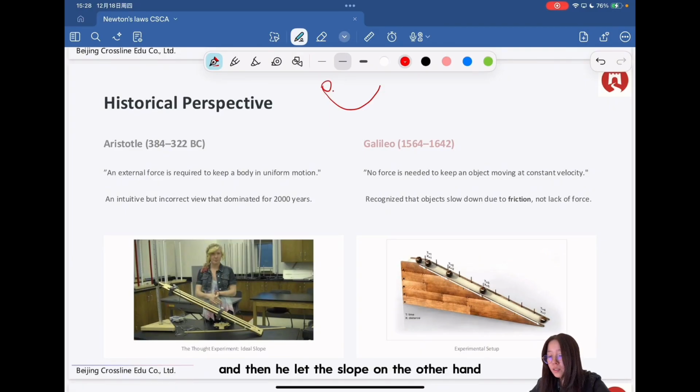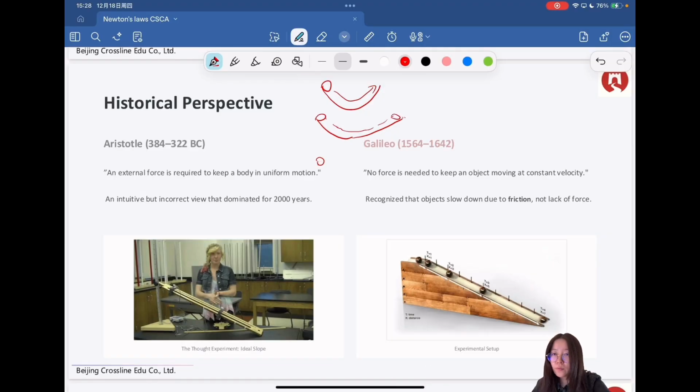And then he tilted the slope on the other side very close to horizontal. Although the length of the slope changes, the ball still reaches the same height. So he thought, what if the slope is horizontal, the ball will always keep moving in order to find that same height.